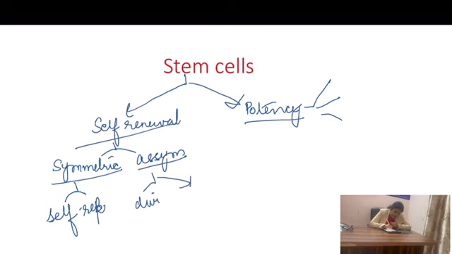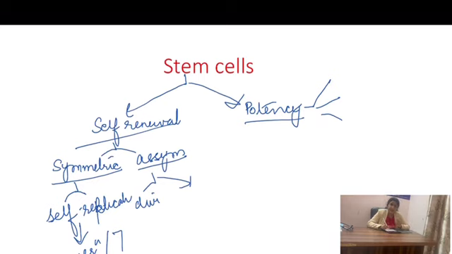So this is the replication, where the symmetric replication is responsible for the regeneration or the repair of the tissues, as well as in the process of embryogenesis or wherever the stem cells are required. The symmetric cell division is going to increase the number of the cells.